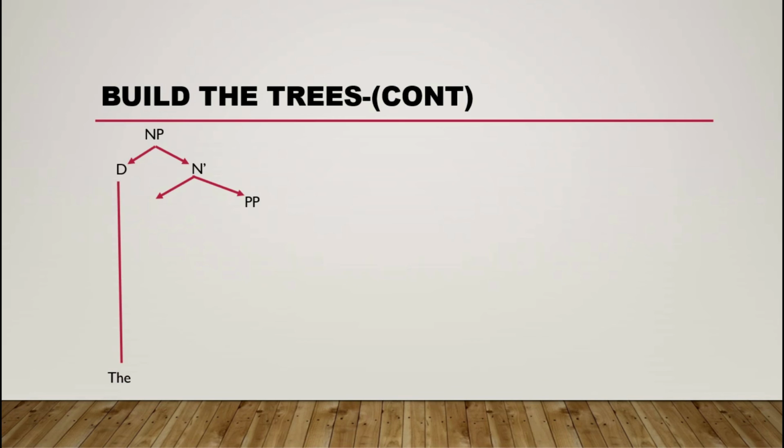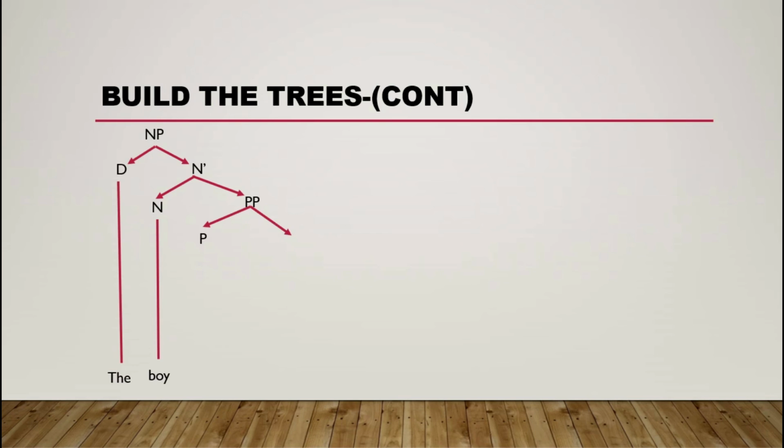So next to PP is the noun phrase, and then we line down. I write the word "boy". Okay, boy is a noun.